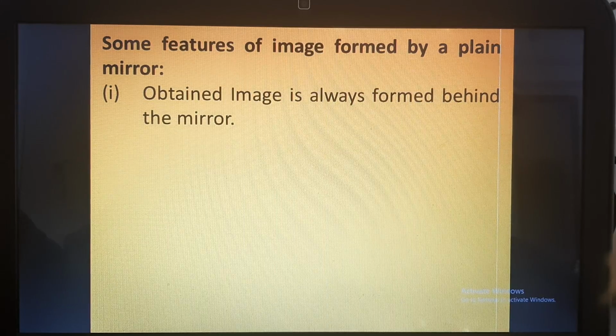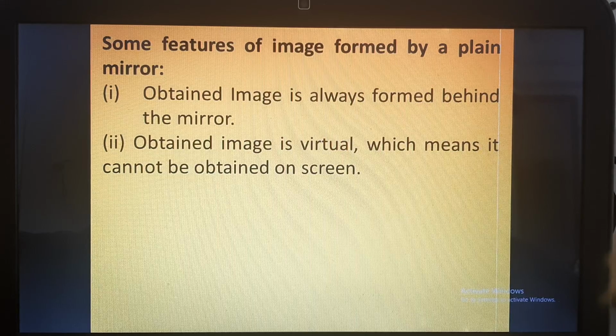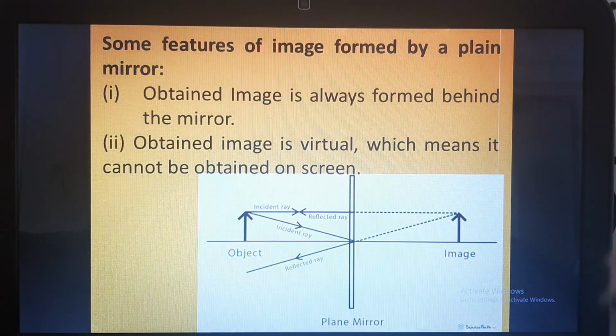So first of all, the image which is obtained from the plane mirror is always formed behind the mirror, as we saw in our previous lecture. So this image is always found behind the mirror and rays are appearing to meet, therefore this image is virtual. That means it cannot be obtained on a screen.